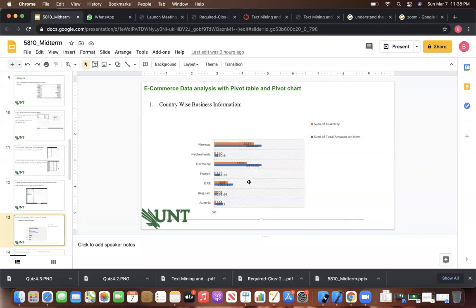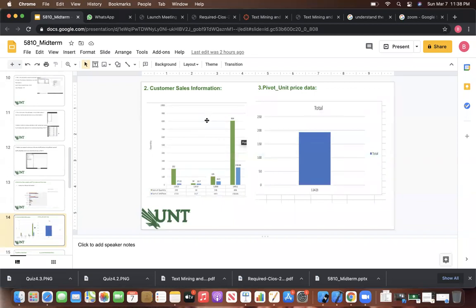So we can see the 8 different countries, what sum of quantity they purchased, and the total amount they sold among the 8 countries at different times. We can observe that.